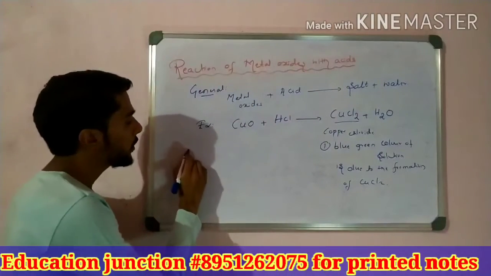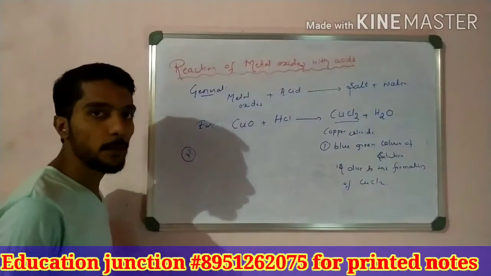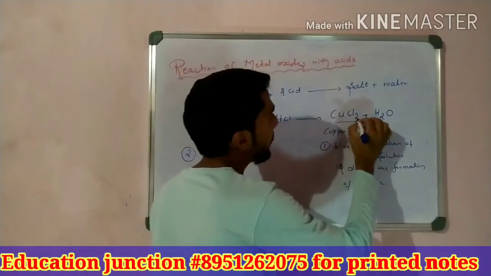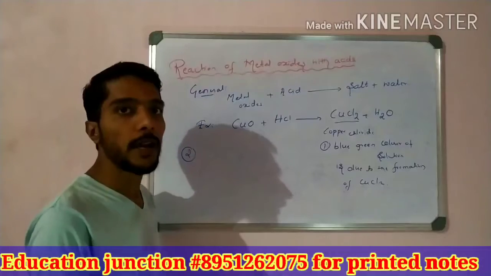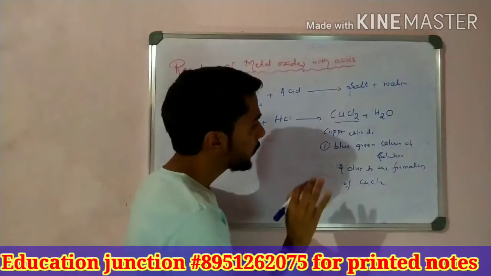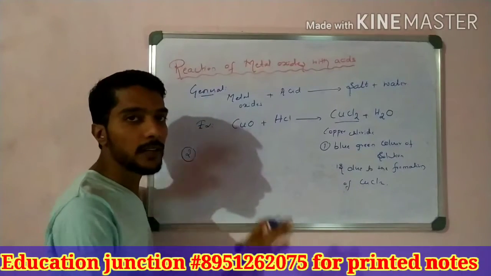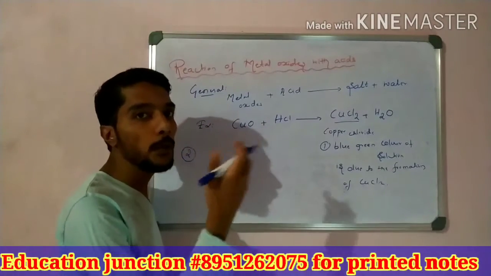Okay, now the second point of this reaction, and it is very important, is when you check this metal oxide with litmus paper or any indicator, we observe that it is basic in nature. Means what? The red litmus paper converts into blue.